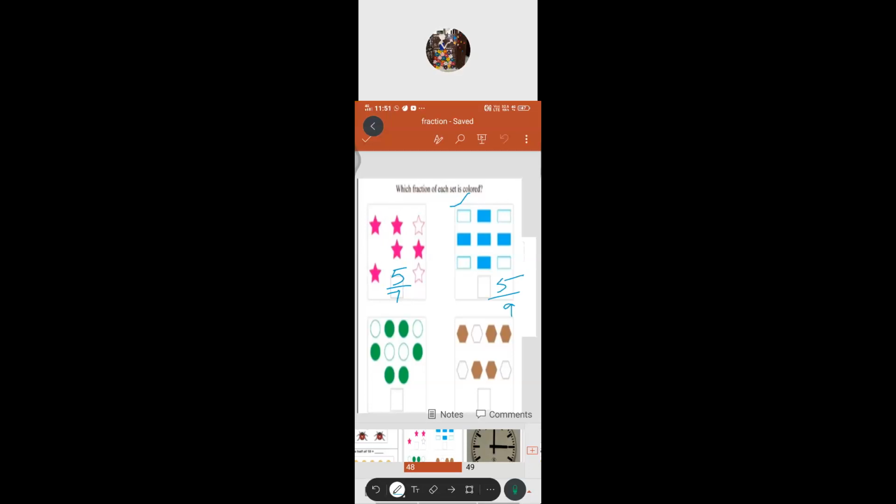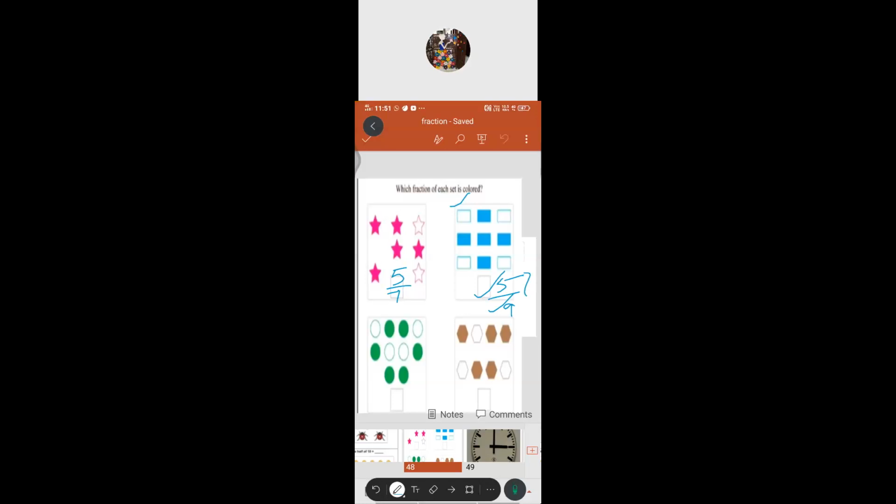Very good, Girish. Can you tell me what is the numerator in this? 5, ma'am. 5 is the numerator. Denominator? 9, ma'am. Very good, Girish. Okay, the next one.